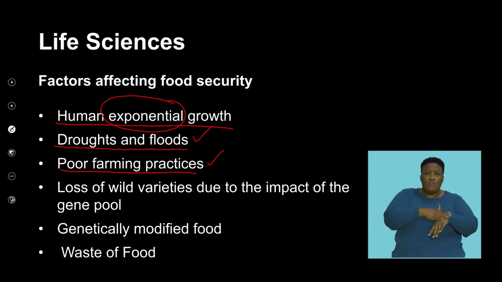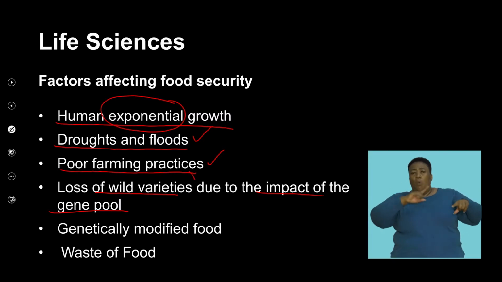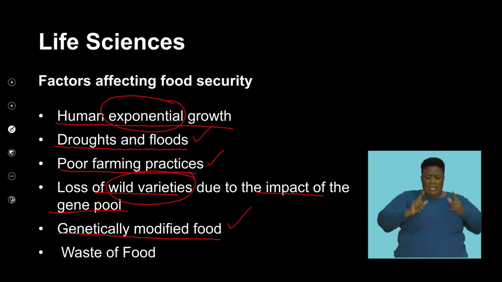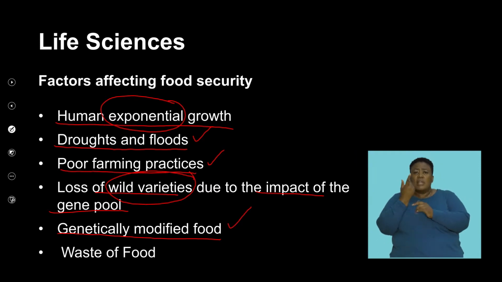We know that there's loss of wild varieties due to impact on the gene pool. We know that human activity in terms of monoculture has also affected the wild varieties. We also need to look at how genetically modified food could both impact positively as well as negatively on food